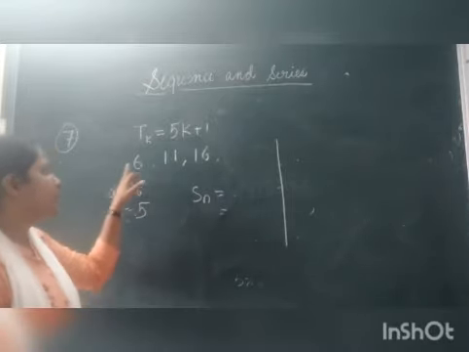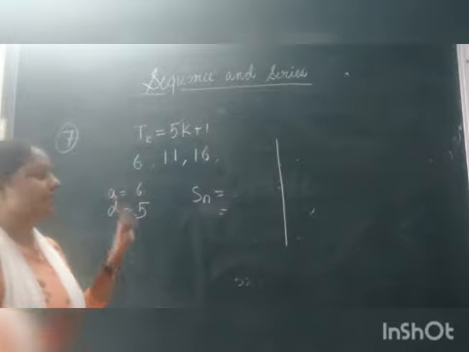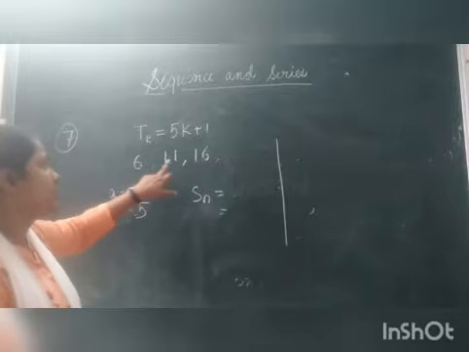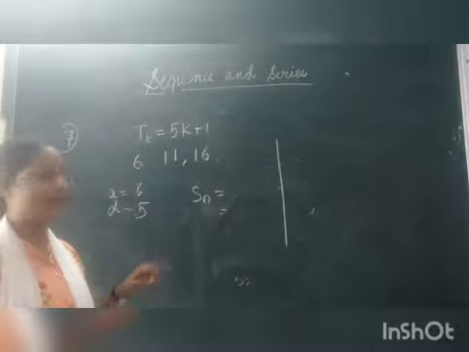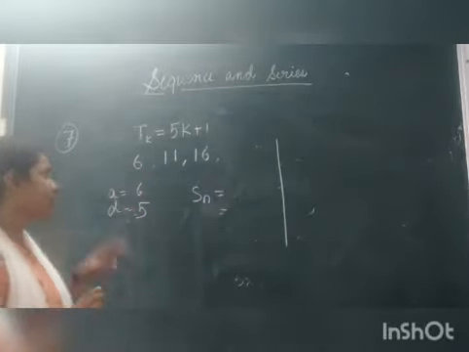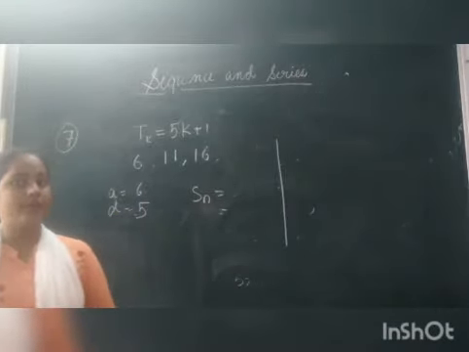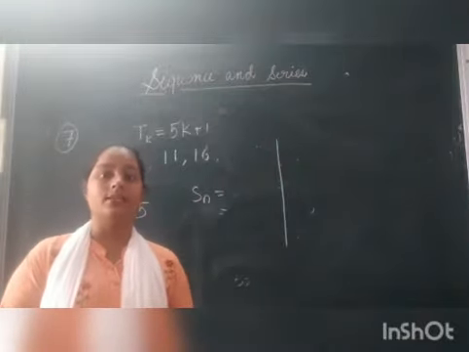Now what do we have? The first term of the series, or the progression, is 6. A is equal to 6. Then the common difference, second term minus first term, or third term minus second term, is equal to 5. 11 minus 6 equals 5. So we have the values of A and D here. Now we have to calculate the sum of the series up to n terms.